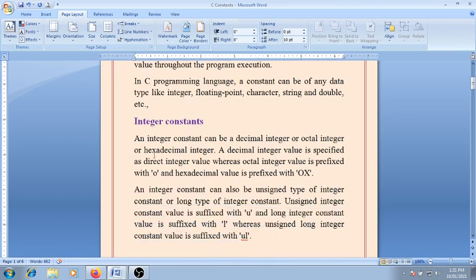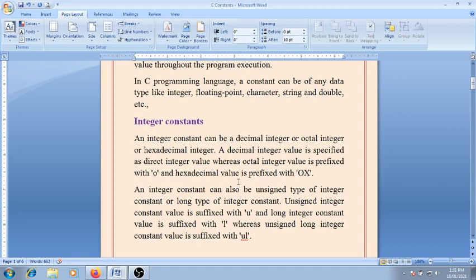The first type is an integer constant. An integer constant refers to a sequence of digits. An integer constant can be a decimal integer, octal integer, or hexadecimal integer. A decimal integer value is specified as a direct integer value, whereas an octal integer value is prefixed with 0, and a hexadecimal value is prefixed with 0X.